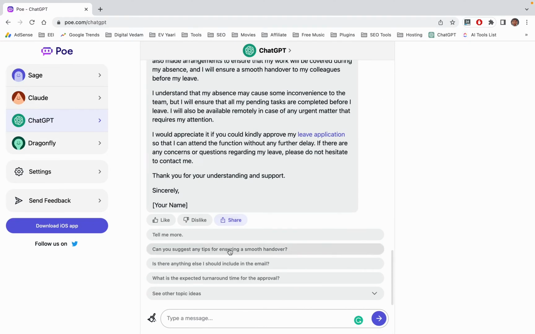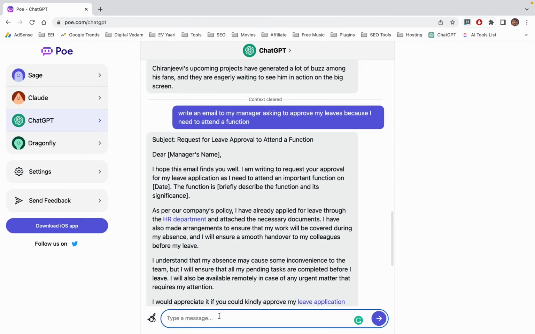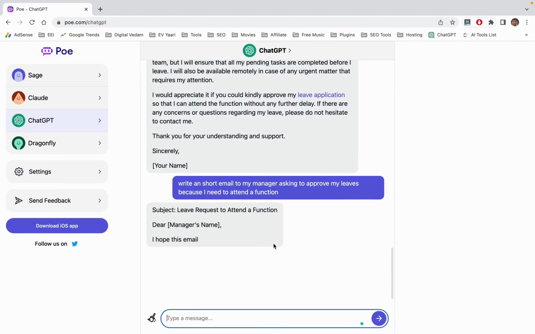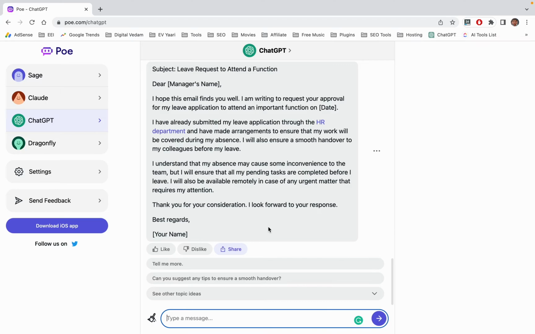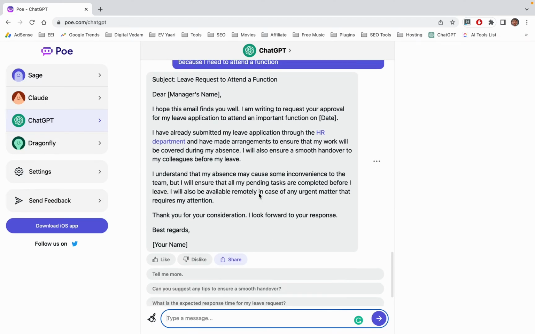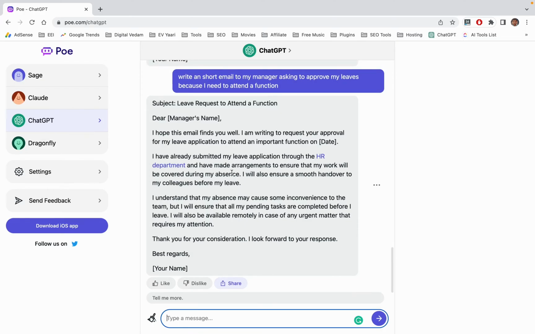Okay, this is a very simple understanding between the manager and as a formal email, I think that is the one. I need to be more brief and give it to ChatGPT. Write, let's say, a short email to my manager because I need to attend a function. So let me keep it short. Okay, even though I asked for short, this is not short, this is still more than short, but okay, I need to give better prompts.